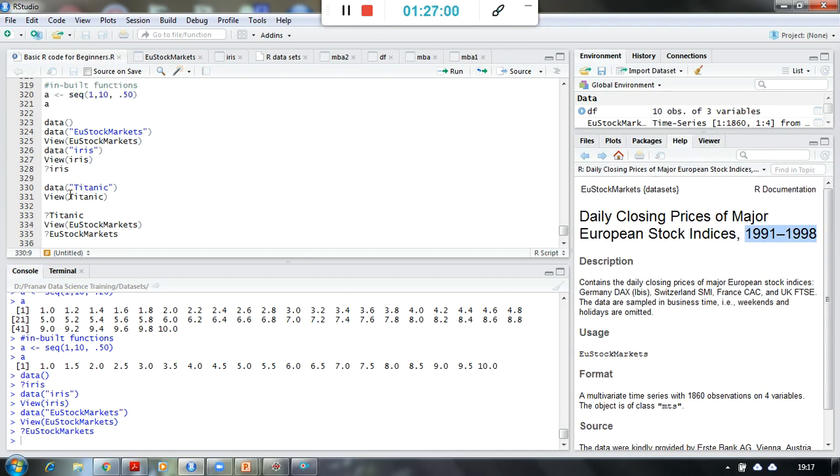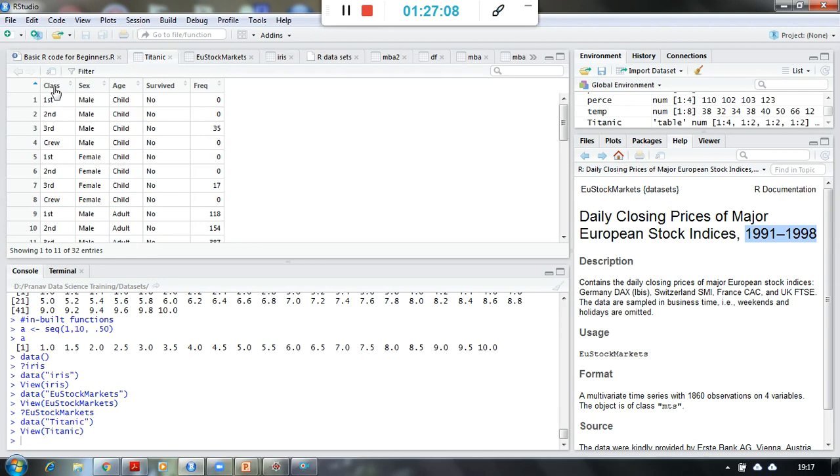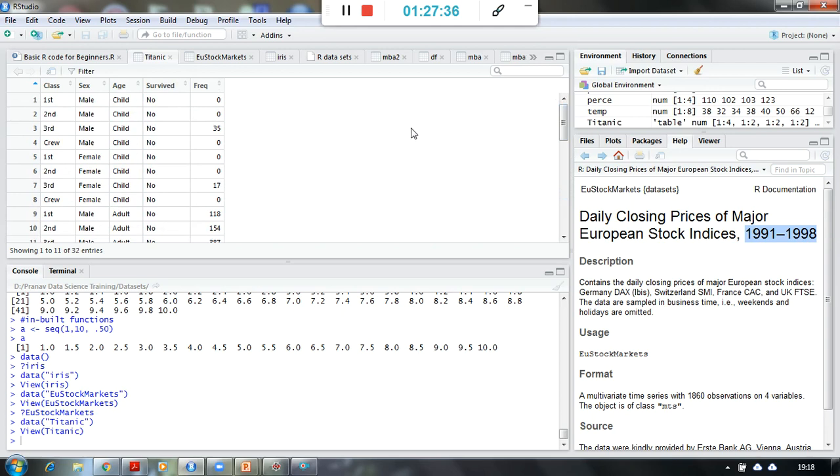If you are interested in doing the analysis on Titanic data, you simply say data of Titanic and say view, and you can see over here the class of the passengers, that is first class, second class, third class, or crew member. Gender or sex, male or female, is given to us. Age of the person is given in a categorical variable, whether it is a child or an adult, something like that. And whether the person survived or did not survive the Titanic crash, that information has also been given, and what is the frequency of those people, right?